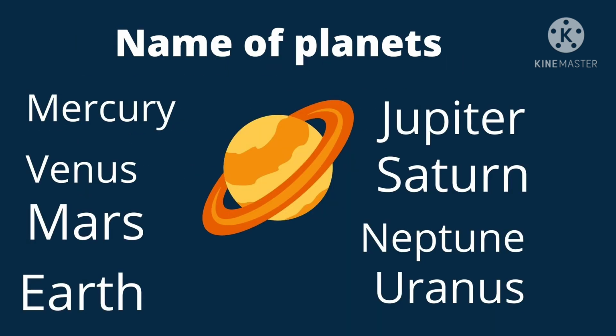Now around the sun there are 8 planets which are revolving around the sun. The names of those 8 planets are Mercury, Venus, Mars, Earth, Jupiter, Saturn, Neptune and Uranus. So these are the names of the planets. They revolve around the sun in an elliptical orbit.